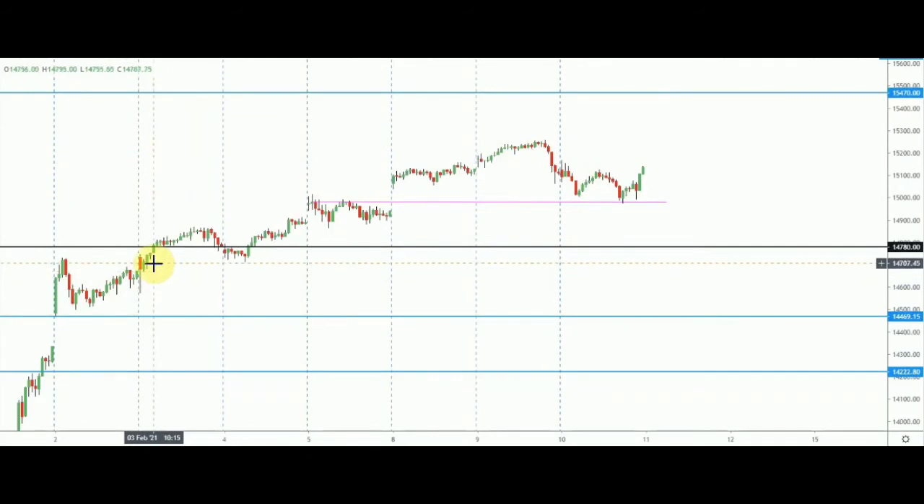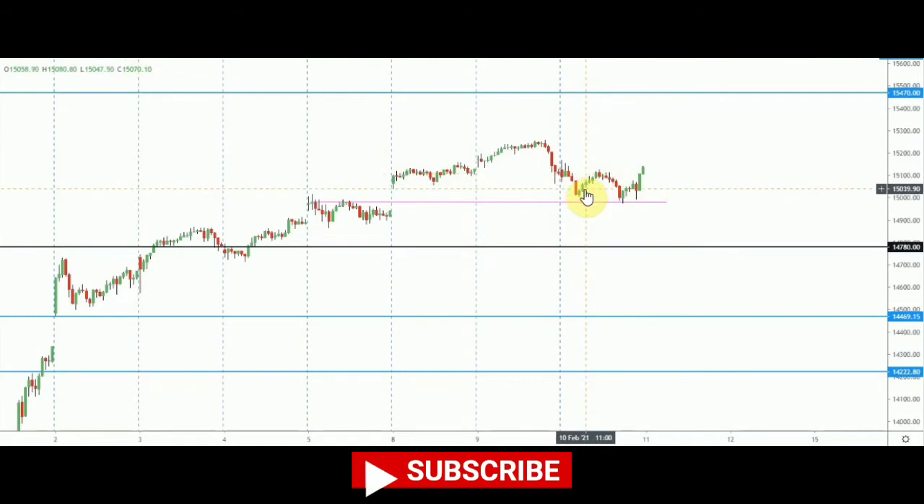So from this day, probably from this 14,780 or 14,790, Nifty gave almost 450 points on the upside, making a high of 15,257. Since yesterday you can see that Nifty started to come down, and today it was a roller coaster movement throughout the whole day.